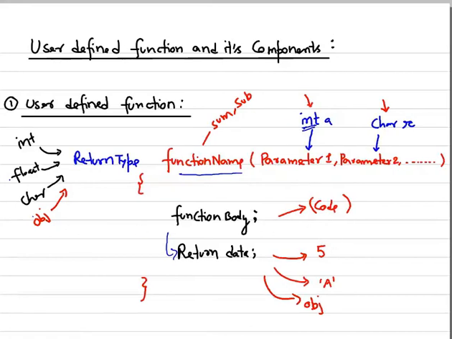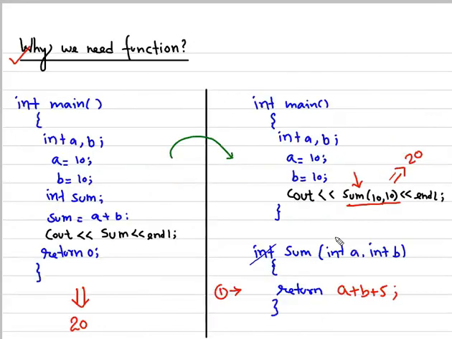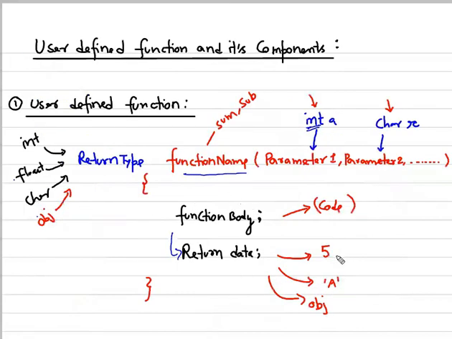Let me give you a clear picture. Here this is the function body. Okay, this is the function body. And guys, this is the return data. It would be related to the return type. So guys, this is how to define a function by the user.